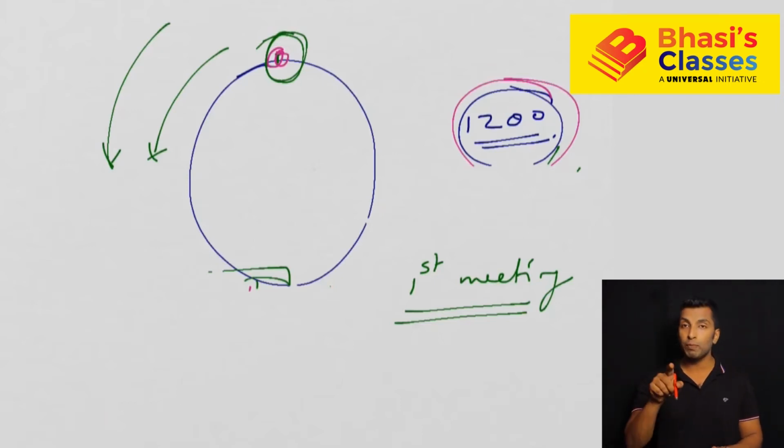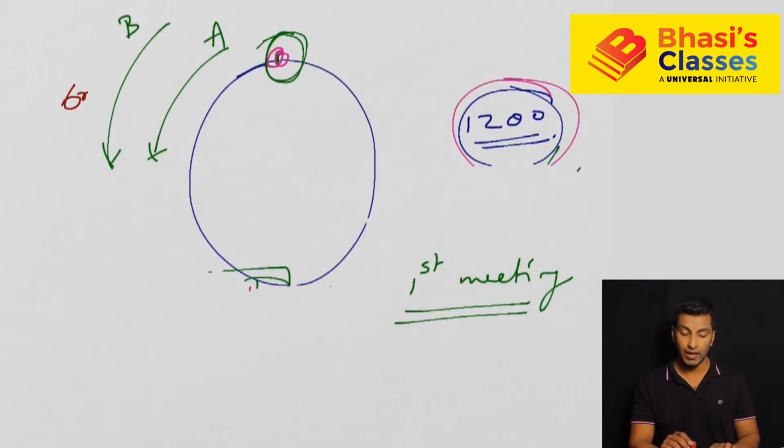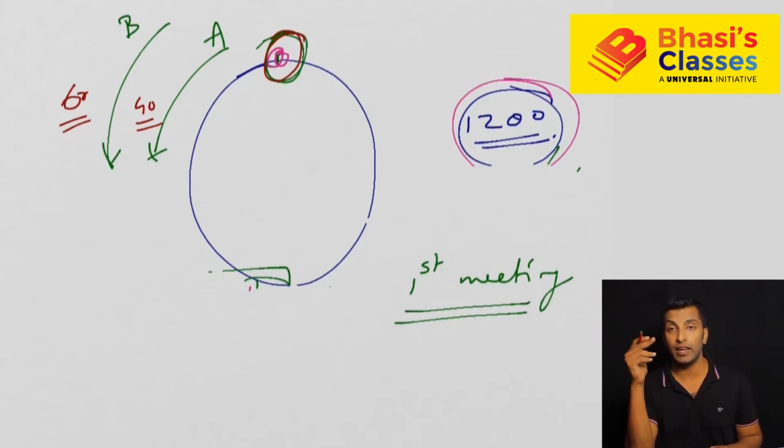So let's take two persons, person A and person B, who are running on a circular track in the same direction. Now let's take two different speeds. Obviously you have to take two different speeds. This person is moving at 60, and this at 40. So one speed is 60 meter per minute and this is 40 meter per minute. Now if the question is about when they meet at the starting point again, then this question needs to be solved like this. You need to see when the first person will come to the starting point.